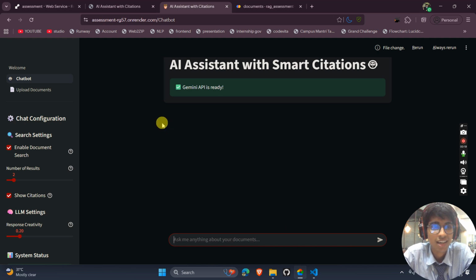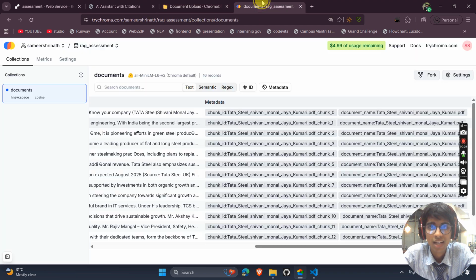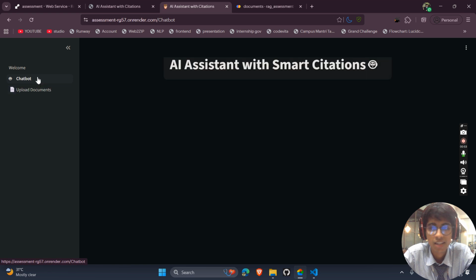So let's try. I have uploaded an assignment of one of my friends, and that was about the Tata Steel company. Based on that, I have totally used online tools like APIs and ChromaDB for online storing of the vector database. And here it is stored. I'm also storing the metadata of that document. So everything is online. I'm not using offline systems and resources, so it is eligible to upload all the things on Render in the free tier.